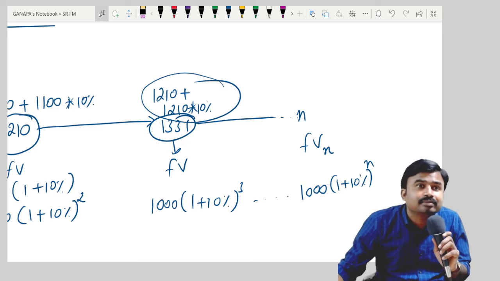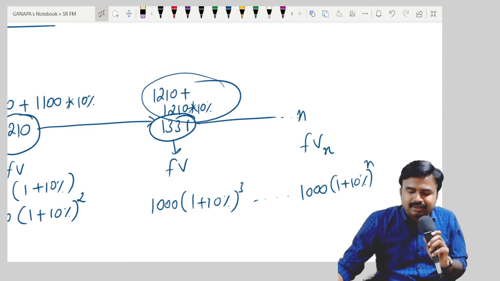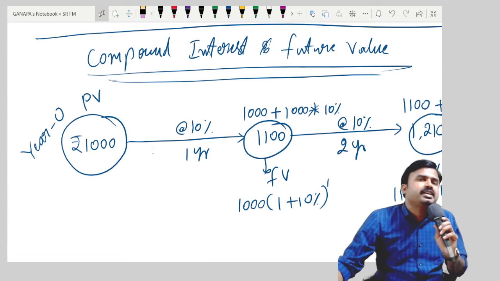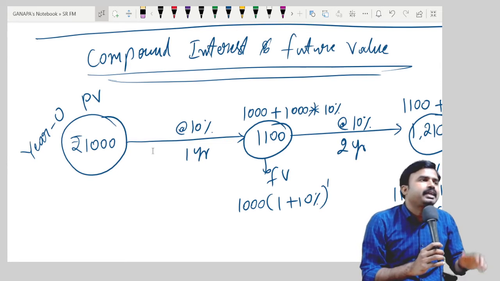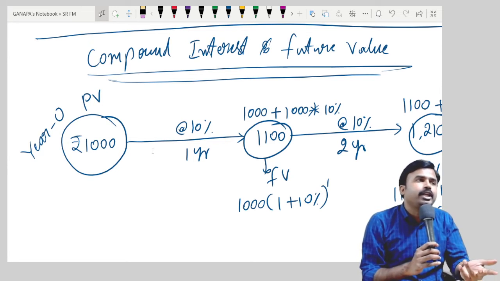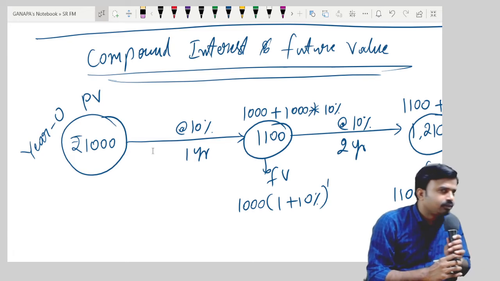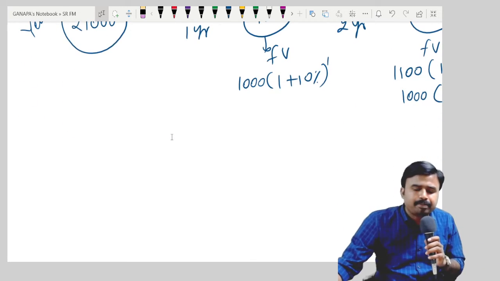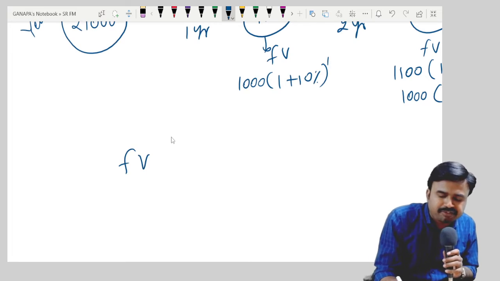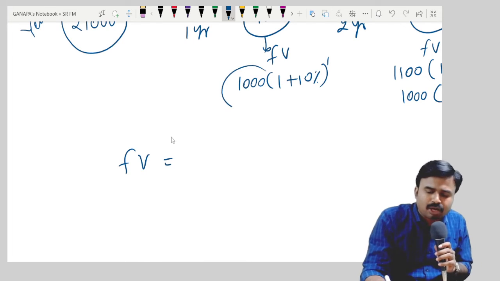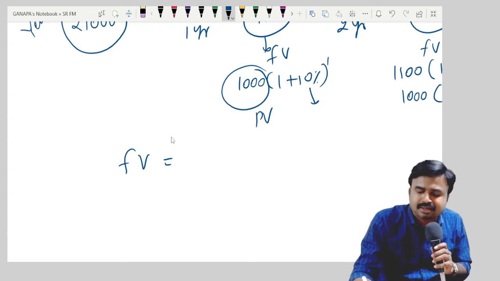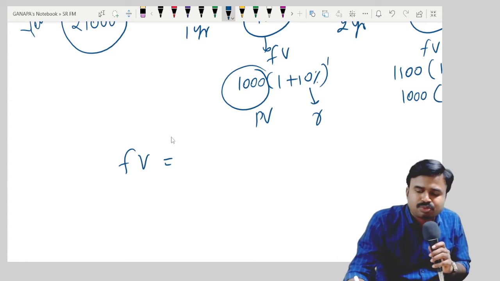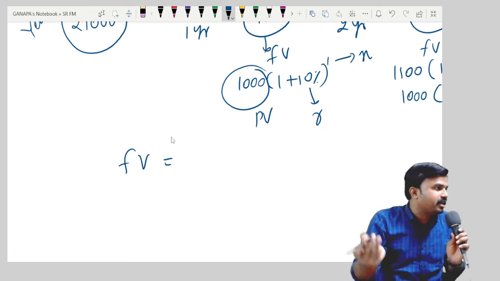Are you getting? Like that, for n number of years and for any rate of interest, I can convert any present value into future value with the help of a simplified mathematical formula. This 1000 rupees is present value, right? And this 10% is R, and n is number of years or number of periods.